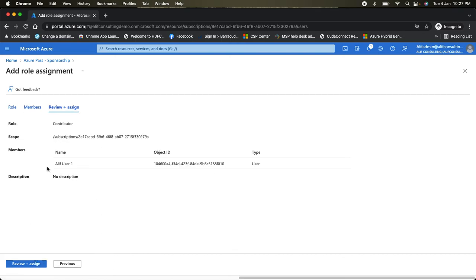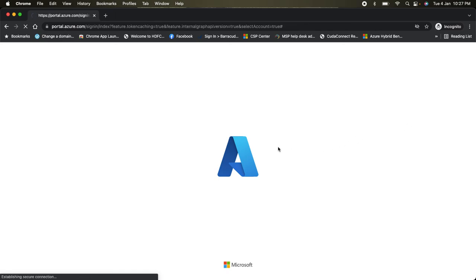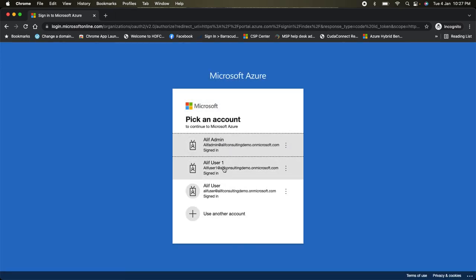select the user Alif user 1, next, review. Here I can review the scope, the role and the member, and assign. Once it's completed, we'll switch back, and I'll show you that since you have contributor access, you would be able to create resources within the subscription. Now sign in with the different account, Alif user 1.